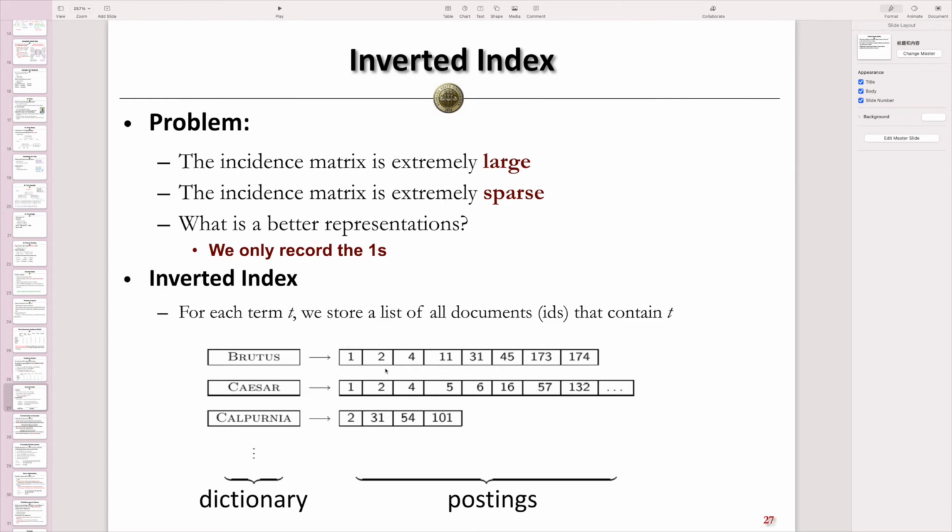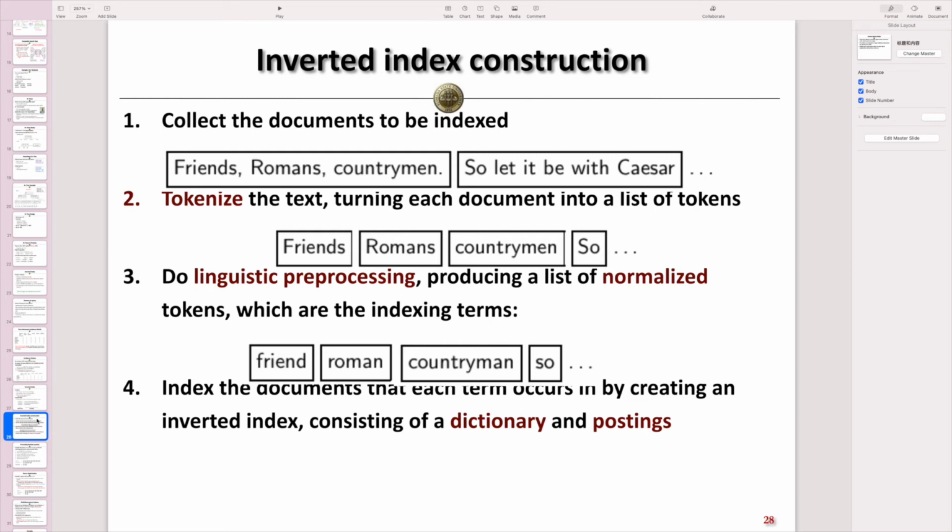Okay, then the question will be, how can we construct this index, as shown here, containing both a dictionary as well as postings? We show the procedure to construct this inverted index on this page. Given the documents containing all the words and terms, the first step we need to do is to collect all the documents to be indexed. Now we have lots of documents, and let's assume we have document 1, the first one, document 2, and so on.